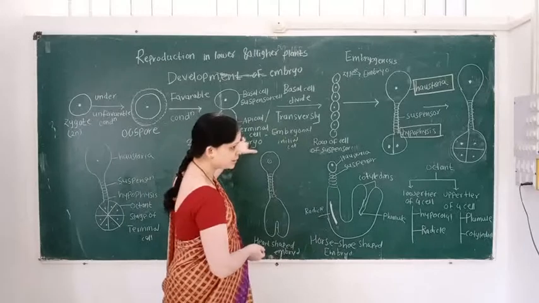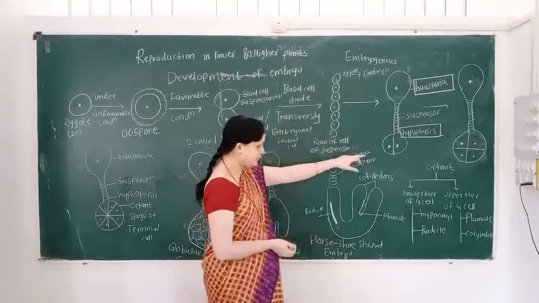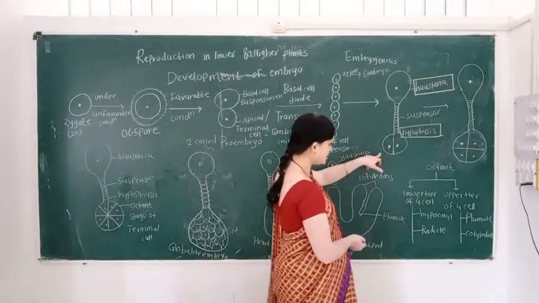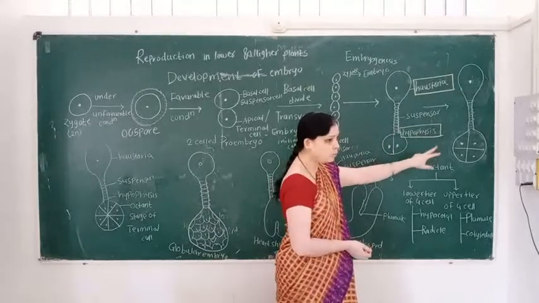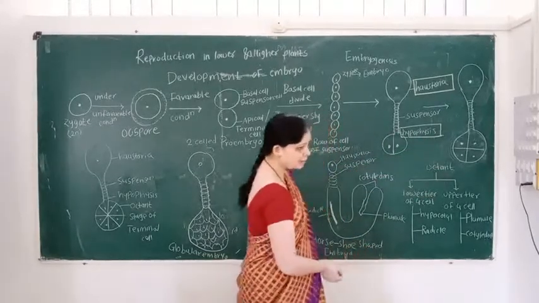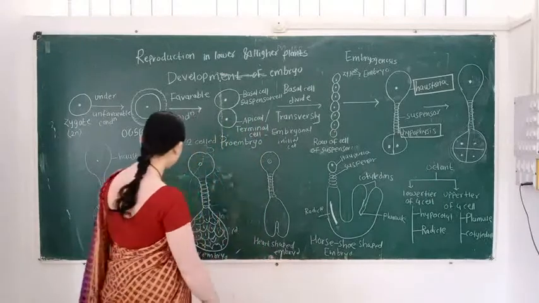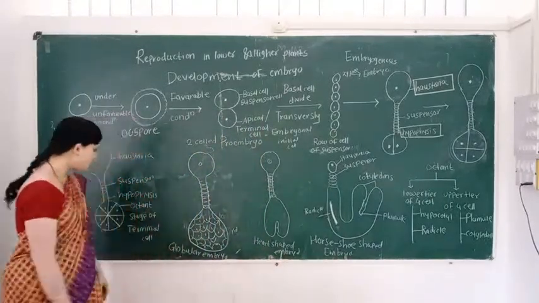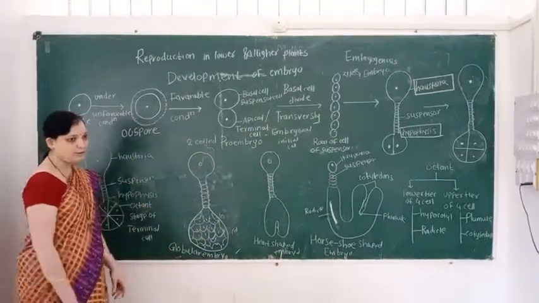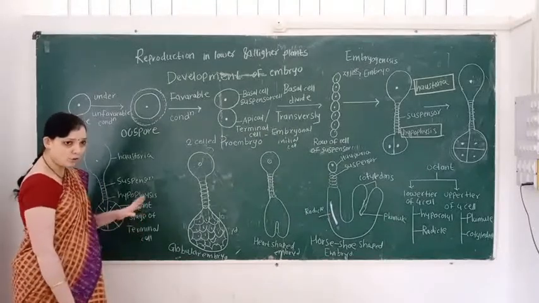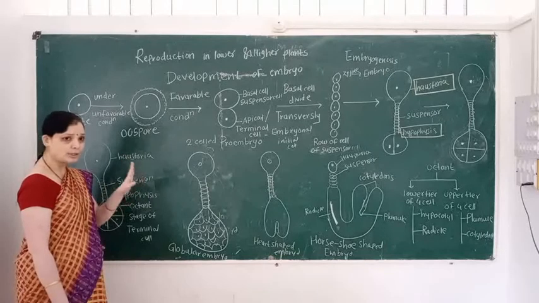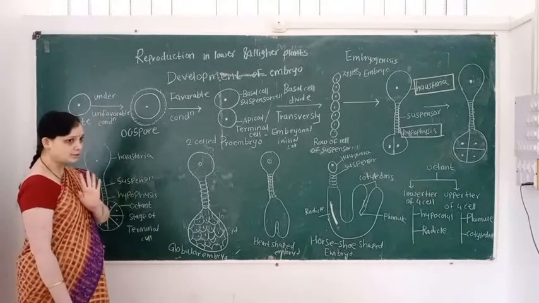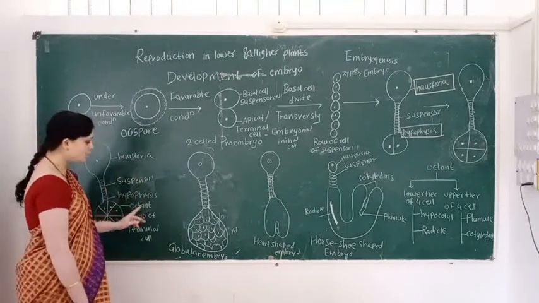The terminal cell in the first step forms only two cells, then it forms a four-celled structure, and from the four-celled structure it forms the octant stage. This octant stage is of the terminal cell only; it does not consist of the suspensor cells.